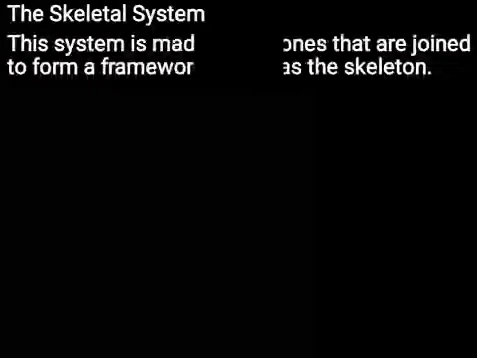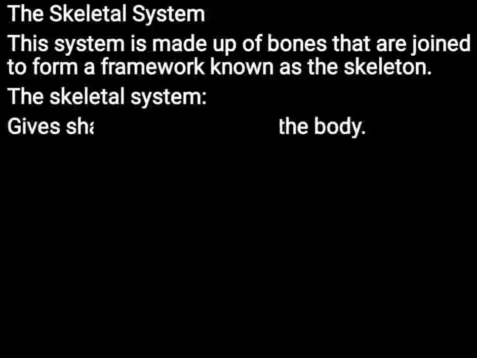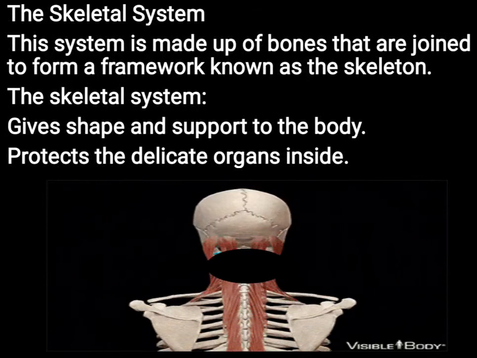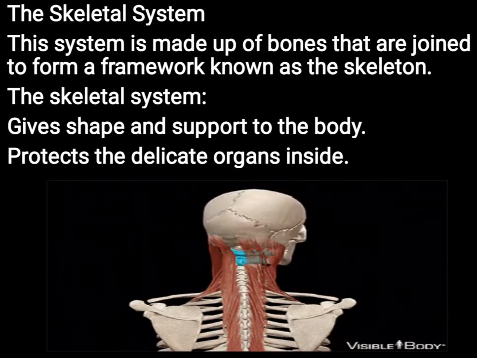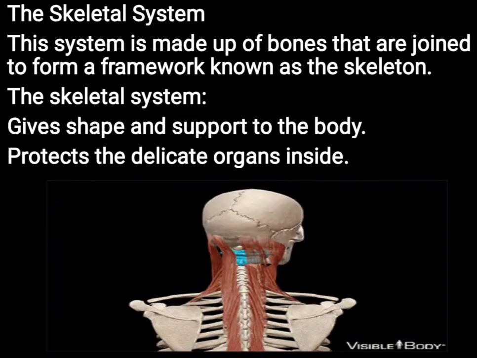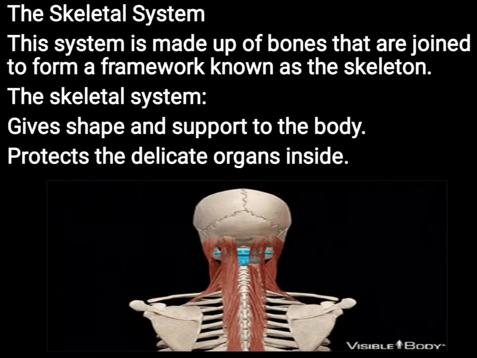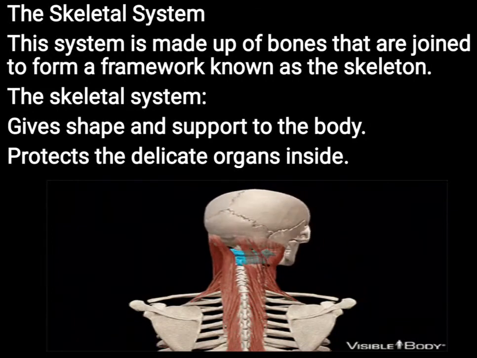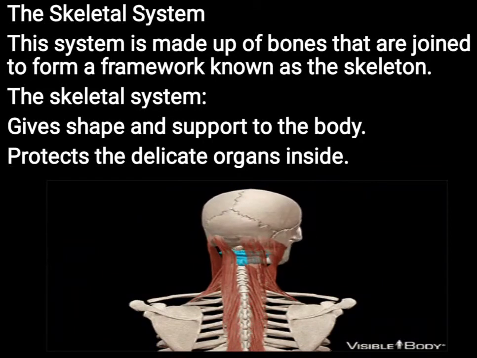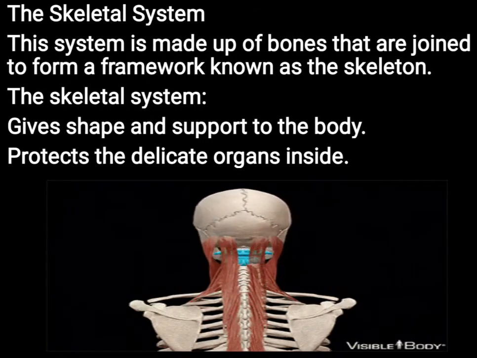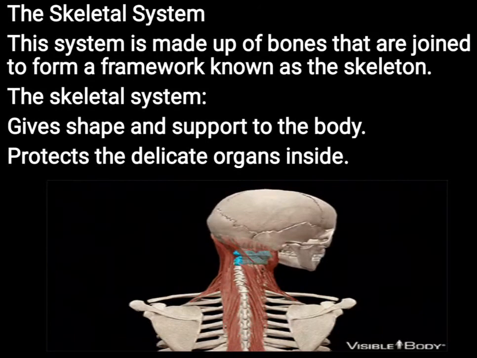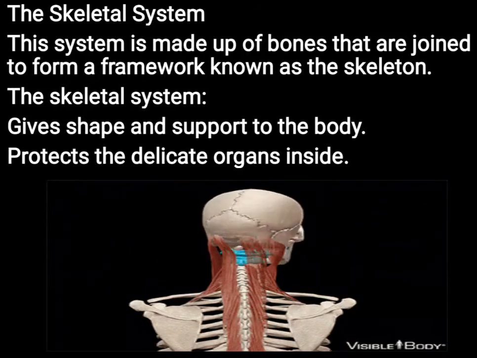So let us learn more about the skeletal system, children. The skeletal system is made up of bones that are joined together to form a framework known as the skeleton. The function of the skeletal system is that it gives shape and supports the body. Whatever shape our body has is given by the skeletal system, and it protects the delicate organs inside.